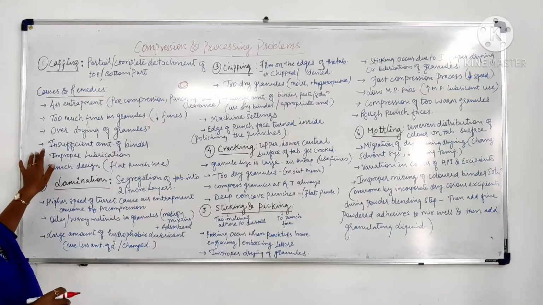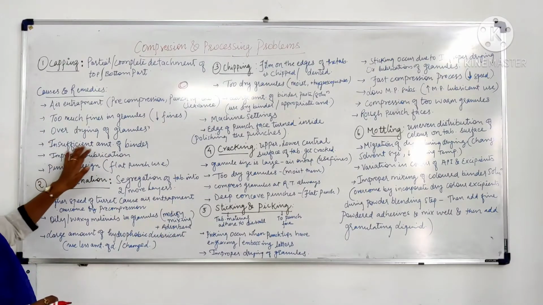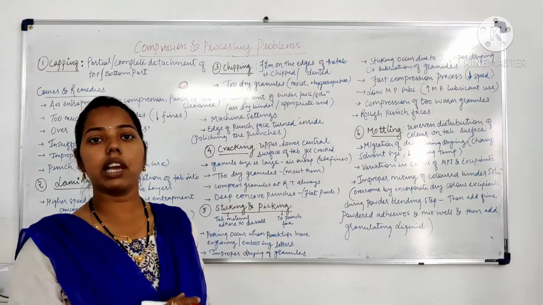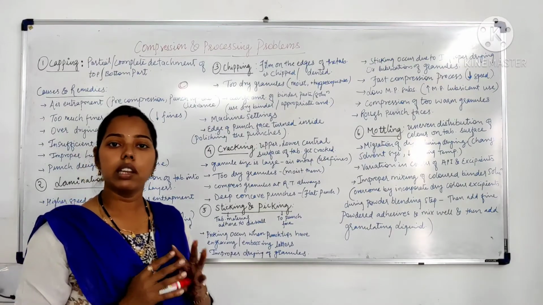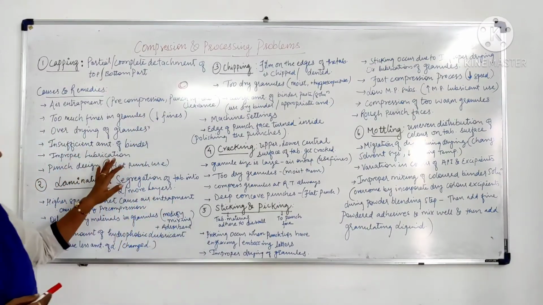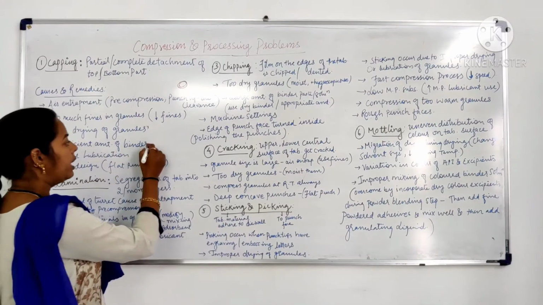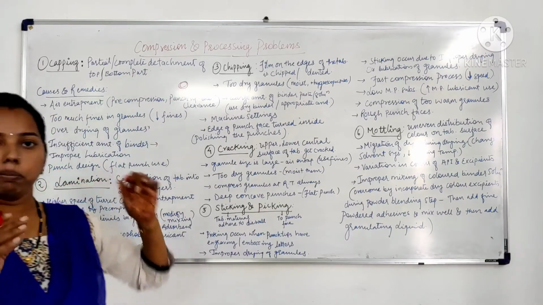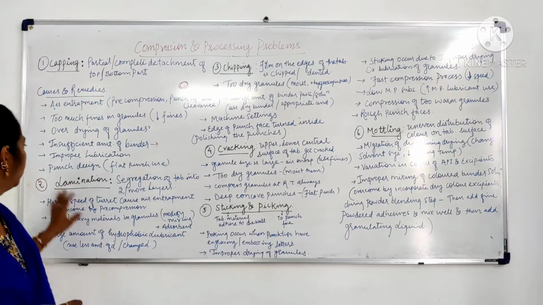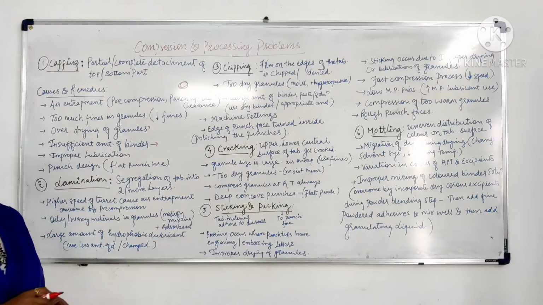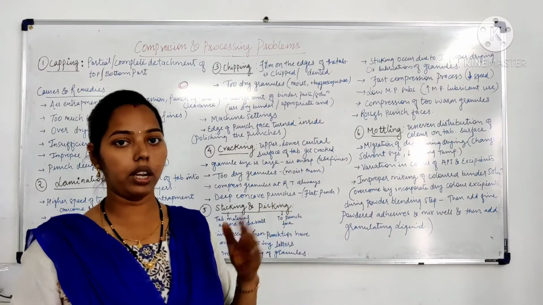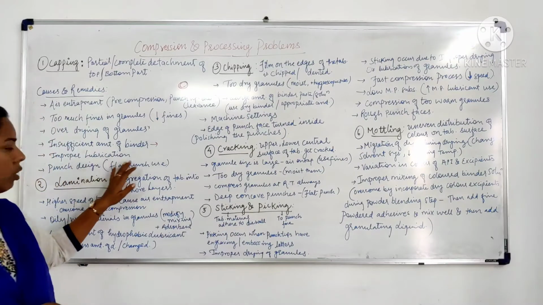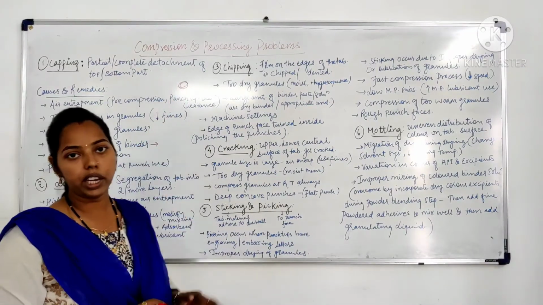After that, the next cause for capping is an insufficient amount of binder. If the amount of binder added at the time of granulation is less, then because of the improper amount of binder, the binding phenomena could be altered or the substance could break or detach from the body. Then improper lubrication. If the granules are not properly lubricated, then again this could lead to capping.